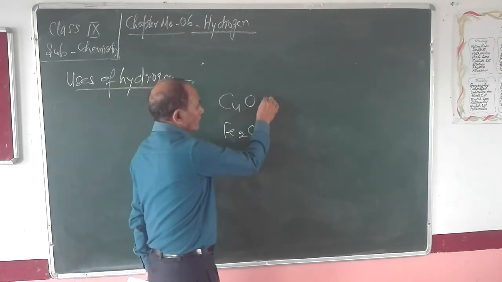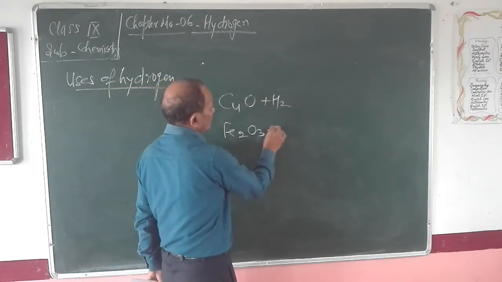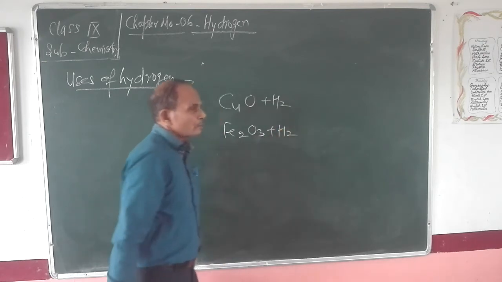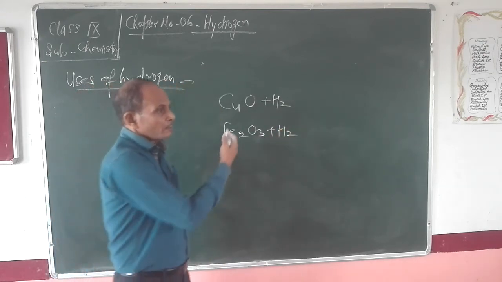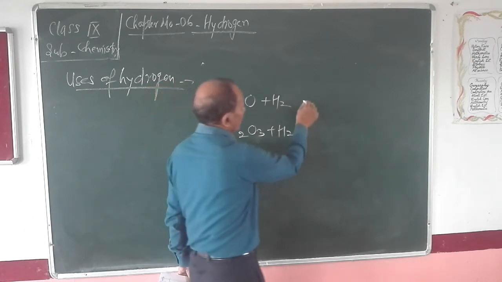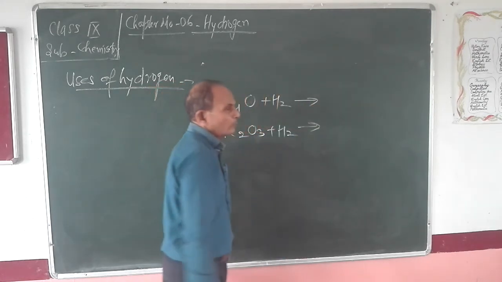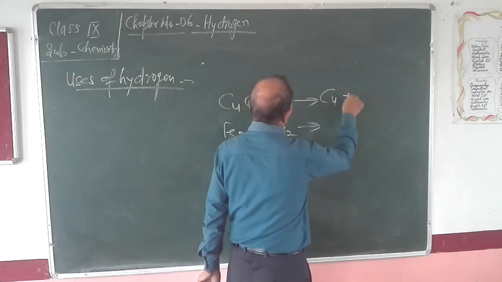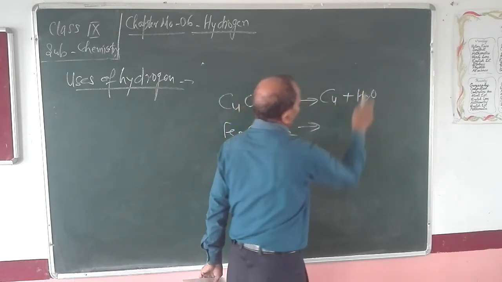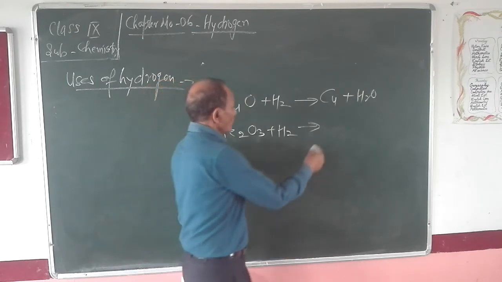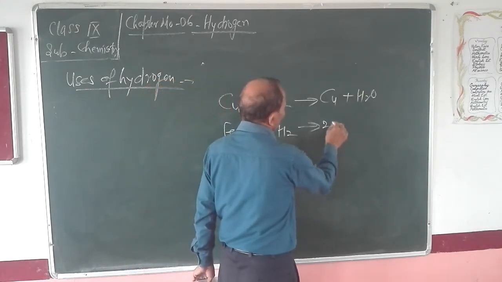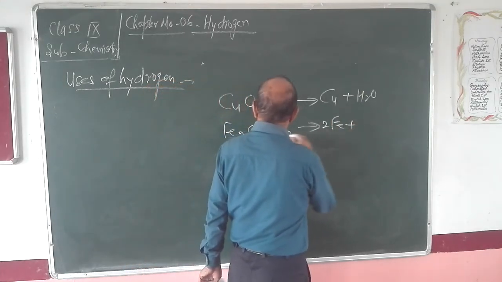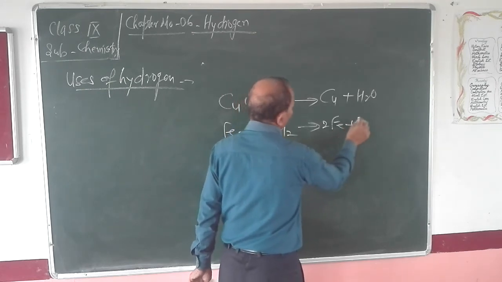When hydrogen is reacted with these oxides, then these metallic oxides are reduced into their metallic forms, and water is produced. In the same way here, Fe2O3 plus 3H2 gives 2Fe and water.